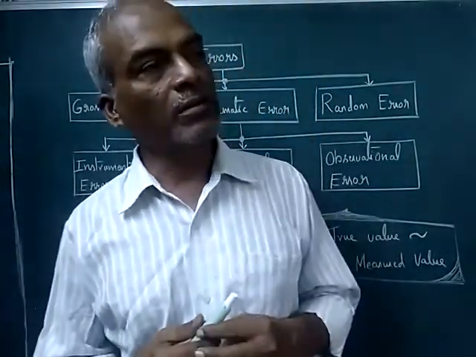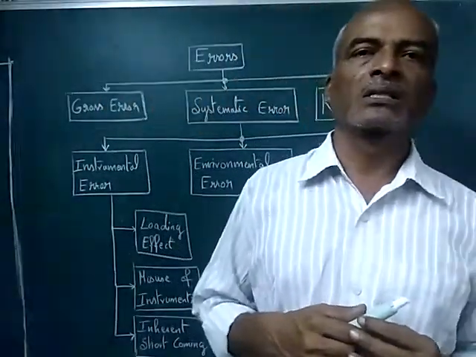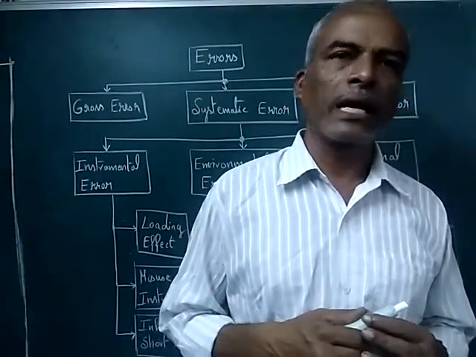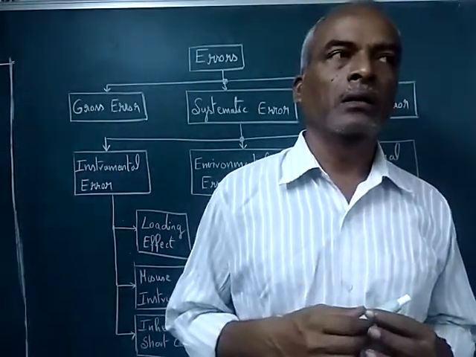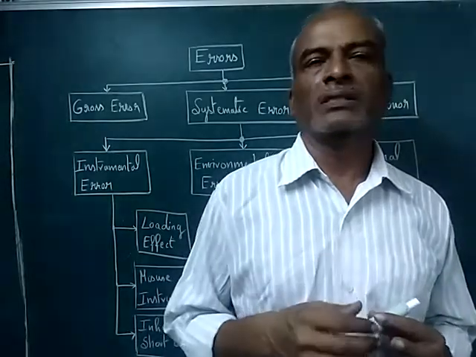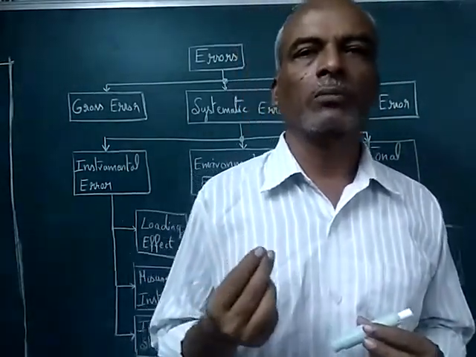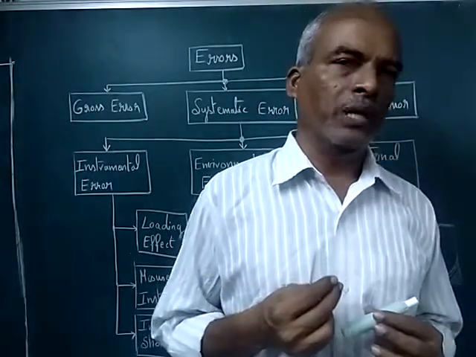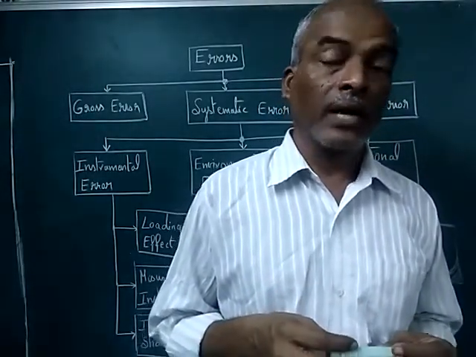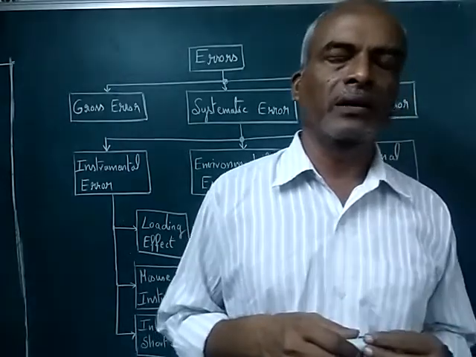In that case, we can move towards the accurate value. So for random errors, we don't know what is the reason for the random. To some extent, we can predict that these are the reasons for this error, and by carefully handling all the small minute things into account, we can avoid that random error, but still it cannot be made zero.